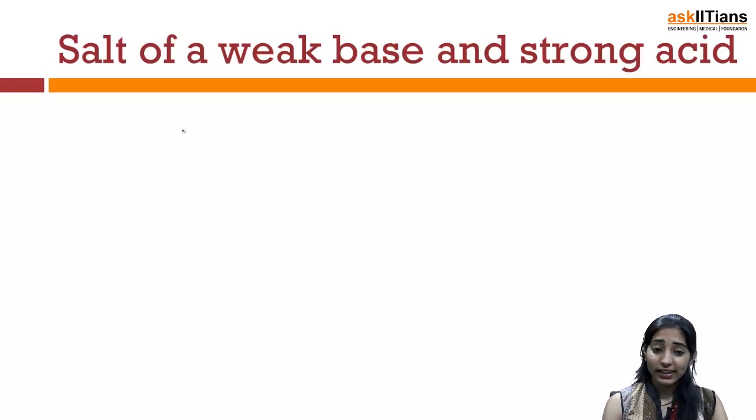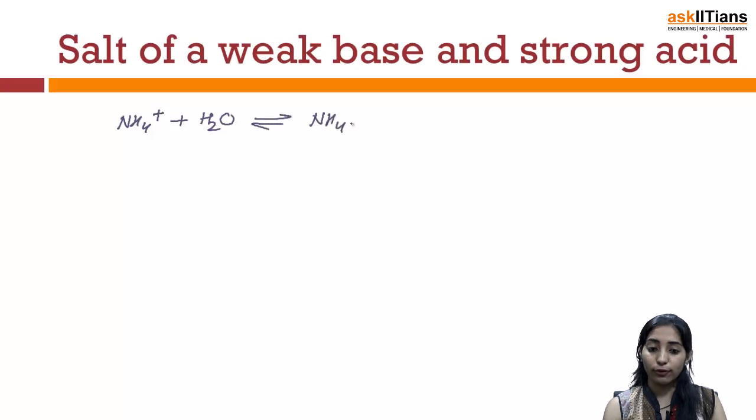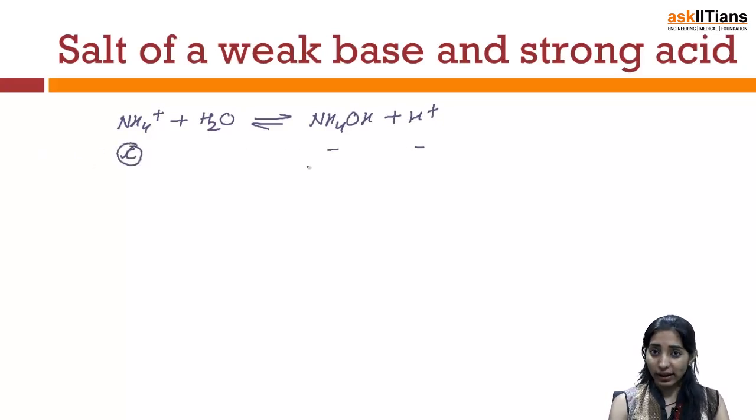Now let's start up with the case once again. We say that we'll write the reaction as NH4 positive is combining with water and it will give us NH4OH plus H positive. Now let's write what will happen. In the initial case, let's say the concentration is C, so here concentration is 0 and 0 each. Now if I say this is C minus C alpha, I can say this will be C alpha and this will be again C alpha.